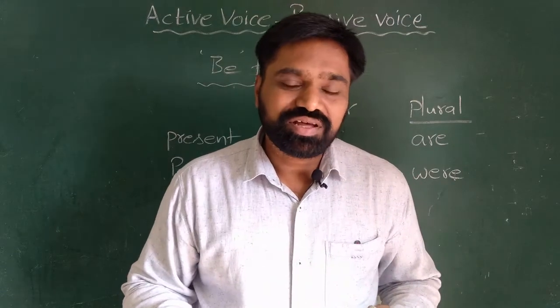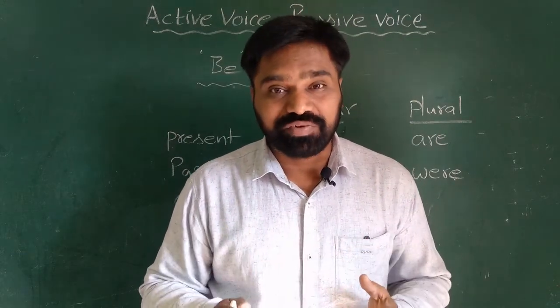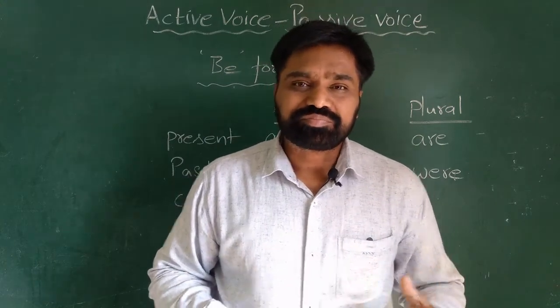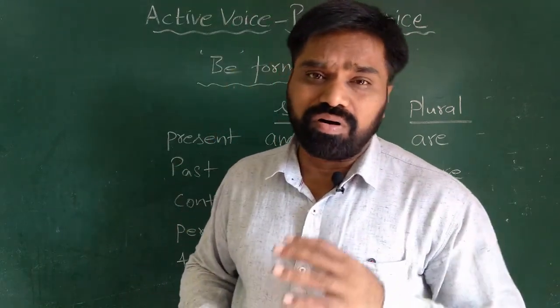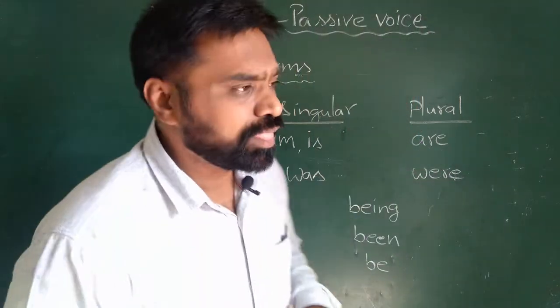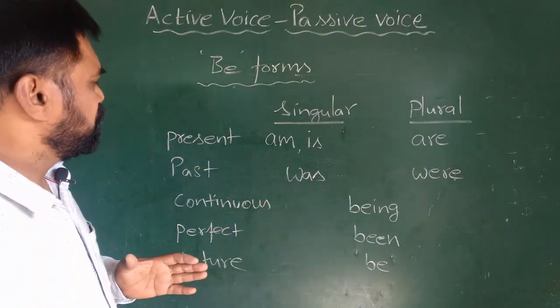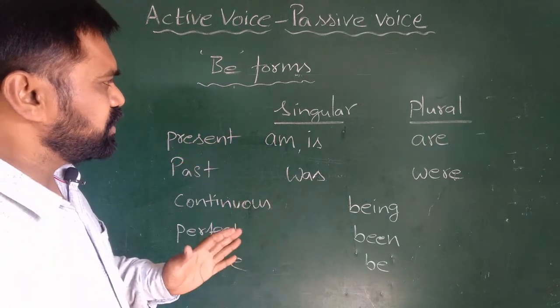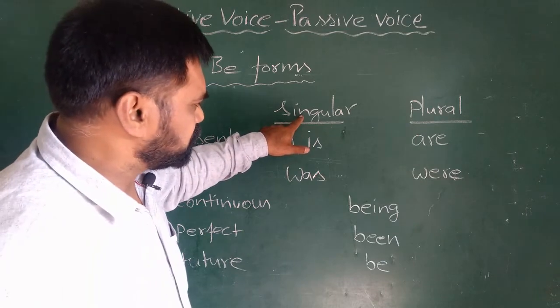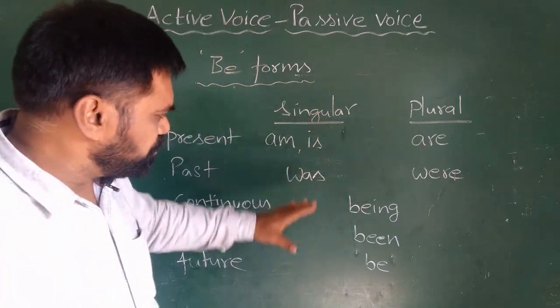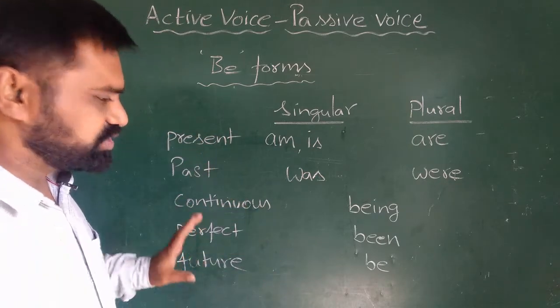Be forms are actually called helping verbs, auxiliary verbs, which are used to frame the tense of a verb or mood of a verb or voice of a verb. Let us see what the various be forms are. Now, be forms are decided based on the subject, whether the subject is singular or plural, and these be forms change according to tenses.